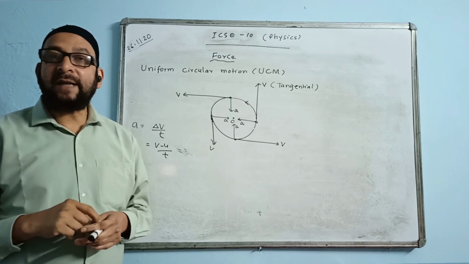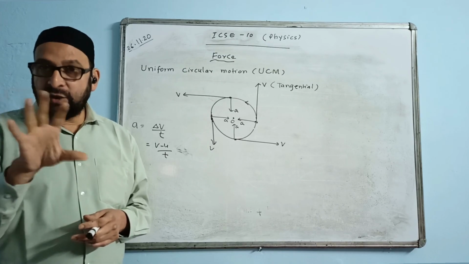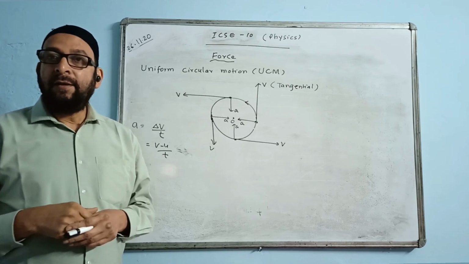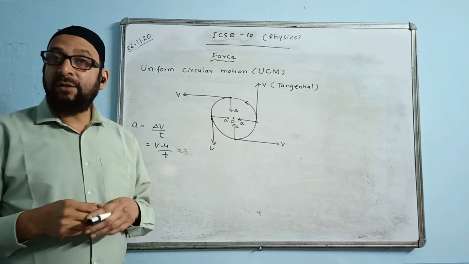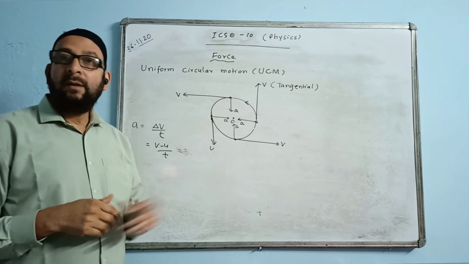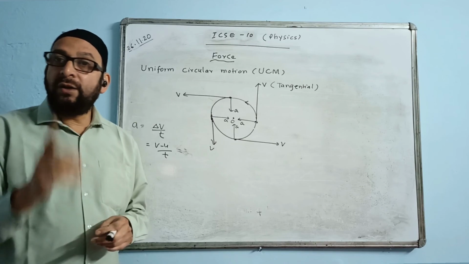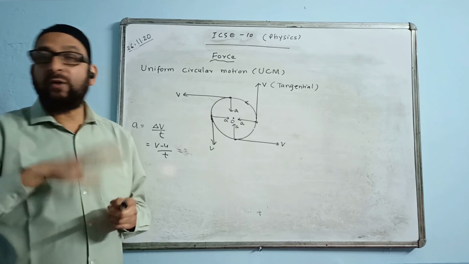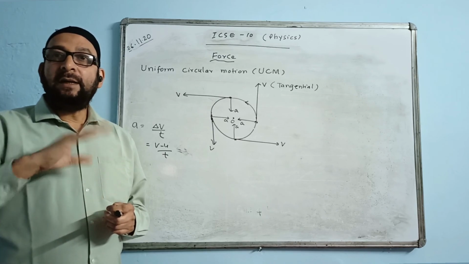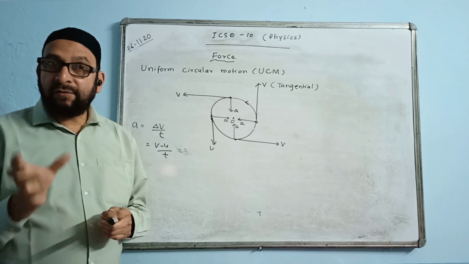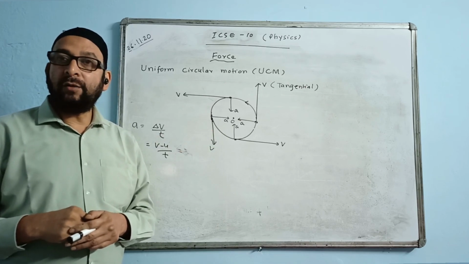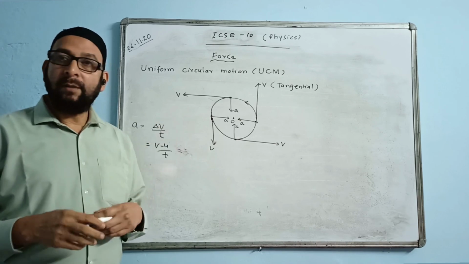So it is a non-accelerated motion, we say. Non means zero. Non-accelerated motion, uniform linear motion. Whereas uniform circular motion has only speed constant, whereas velocity is variable, and it is an accelerated motion. Because of different velocity it has got acceleration. So these are the points of difference between the two of them.